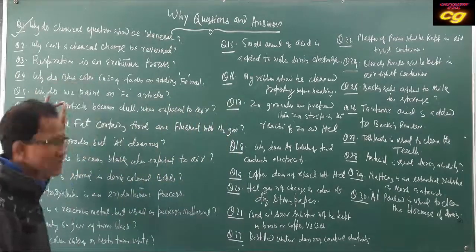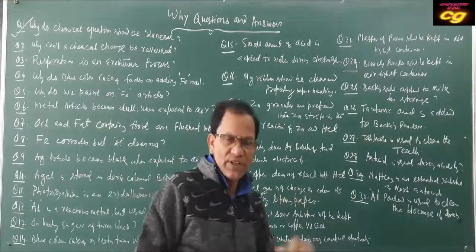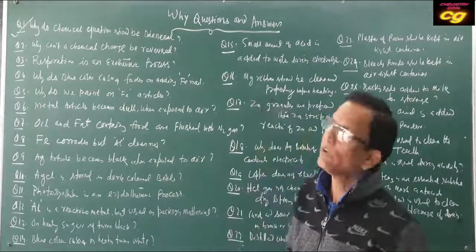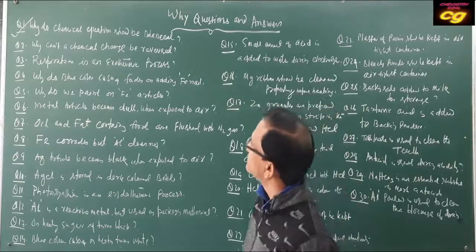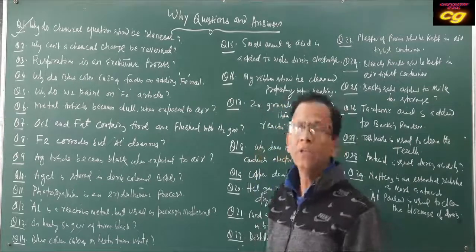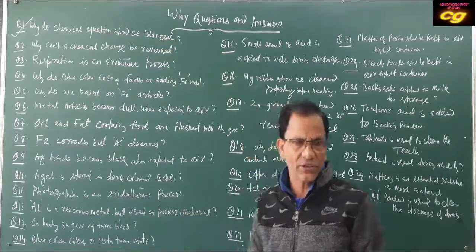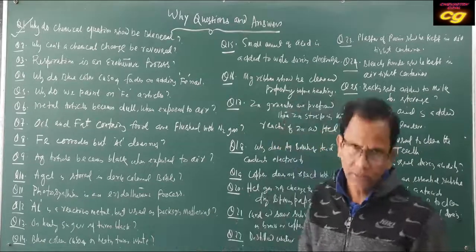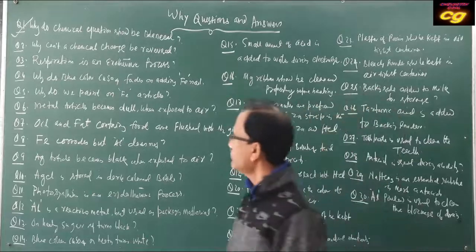Then another point, the second point, is what? The exact temperature and pressure we have to maintain. So that is not possible for all reactions. That's why a chemical change cannot be reversed. Because during a normal chemical reaction, the reactants and products escape from the container. That's why it cannot be reversed.